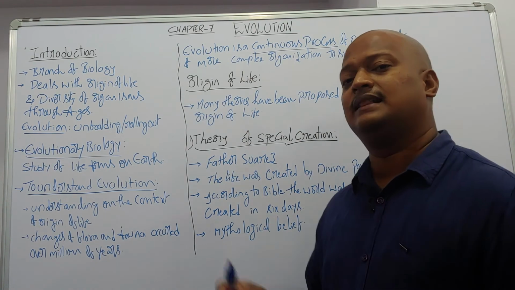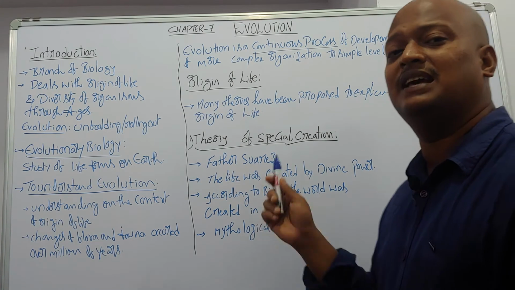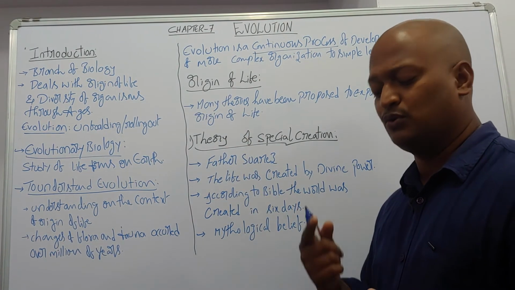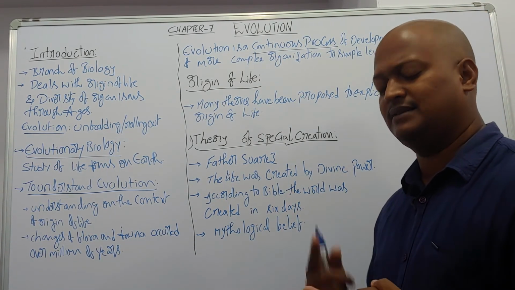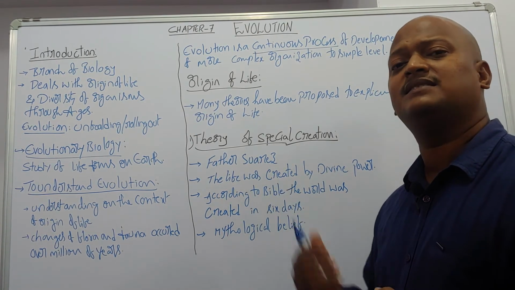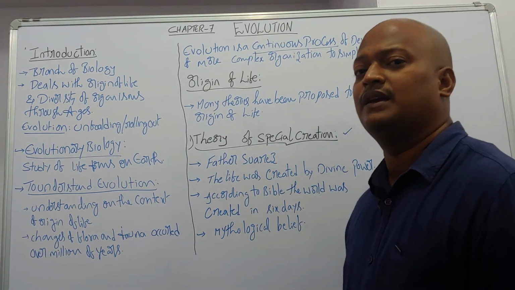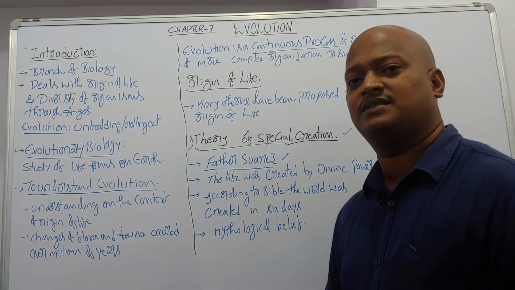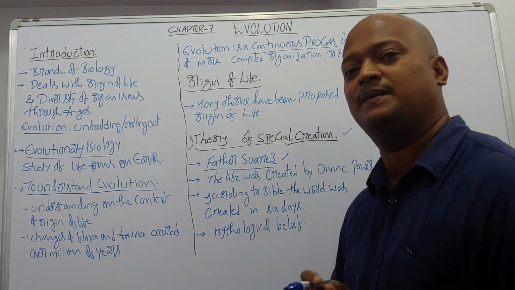So first one, theory of special creation. In this, you need to remember three points: the name of the theory, who proposed it, the scientist's name, and the concept of the theory. Okay, first one, theory of special creation. Theory of special creation was proposed by Father Suarez.